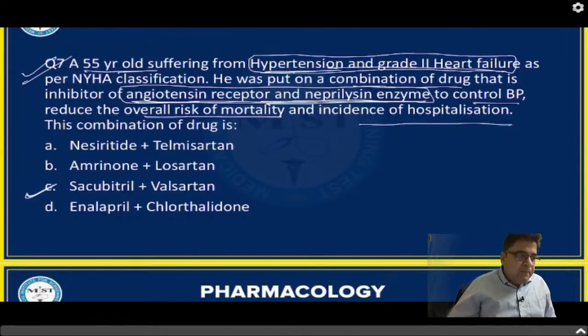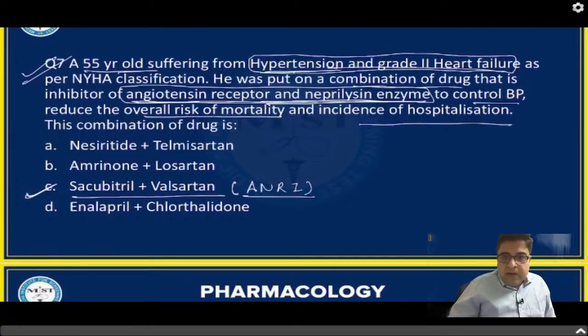So, the sacubitril plus valsartan combination is an important MCQ for this year's exam. This is also known as ARNI, right? So, A stands for angiotensin and neprilysin inhibitor. Sacubitril is an inhibitor of the neprilysin enzyme, valsartan is an angiotensin receptor blocker, and this combination we use for the treatment